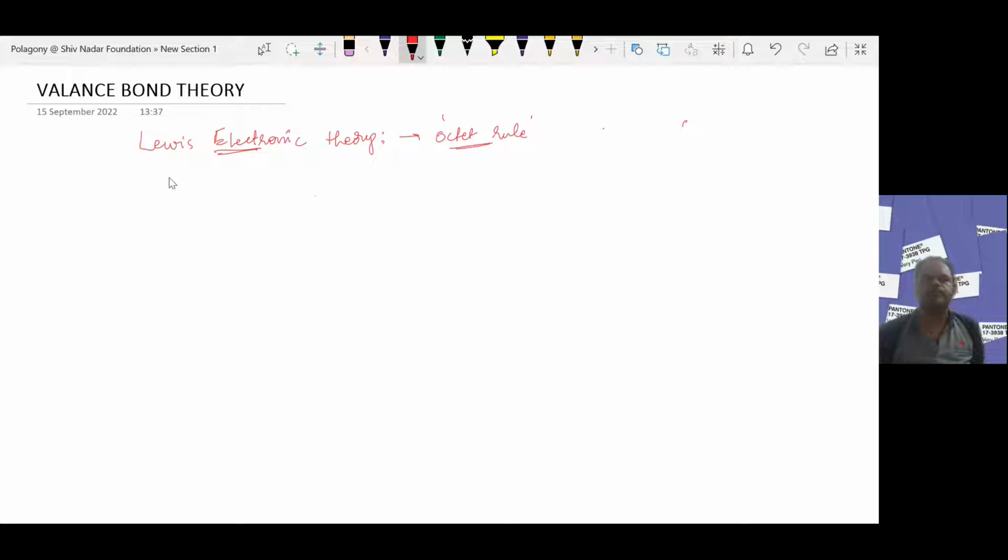Defects. Number one, Lewis electronic theory completely failed in the explanation of formation of chemical bond.